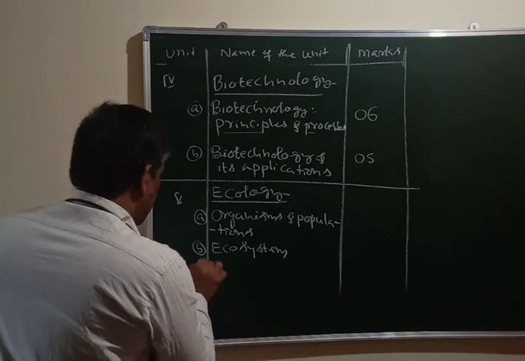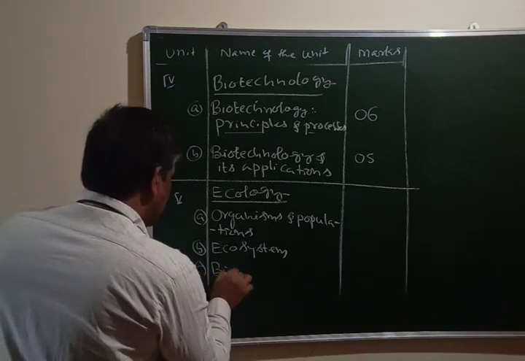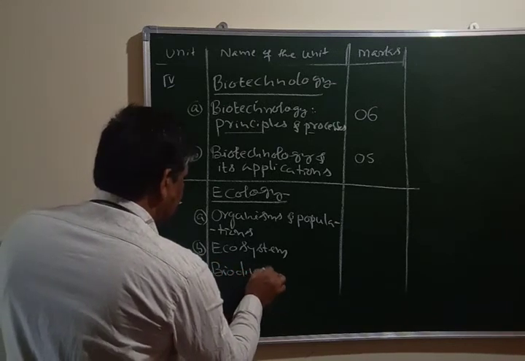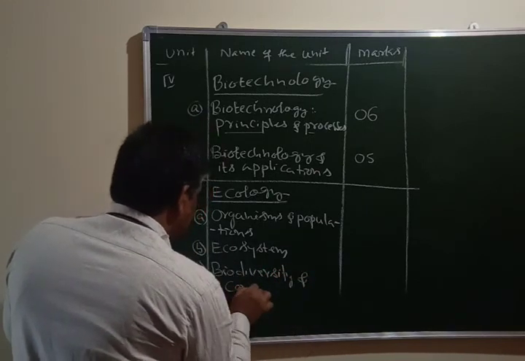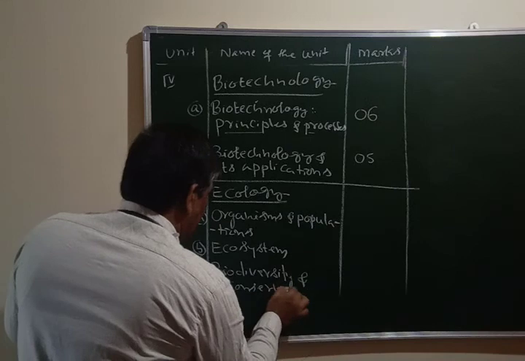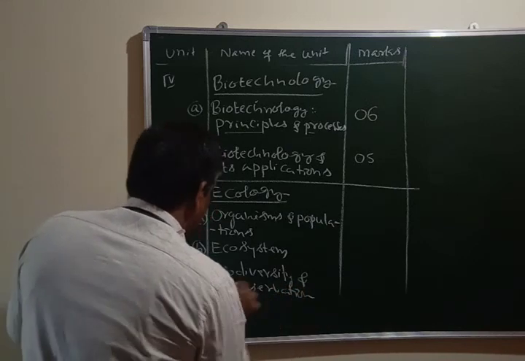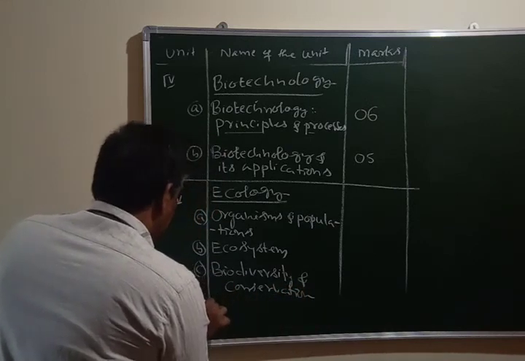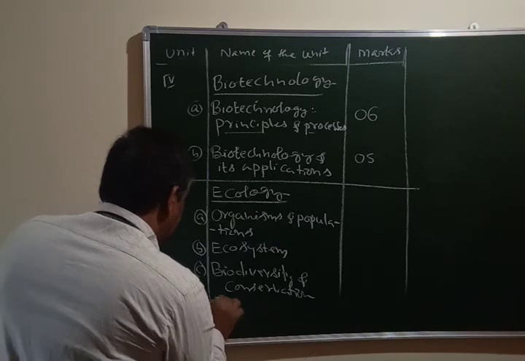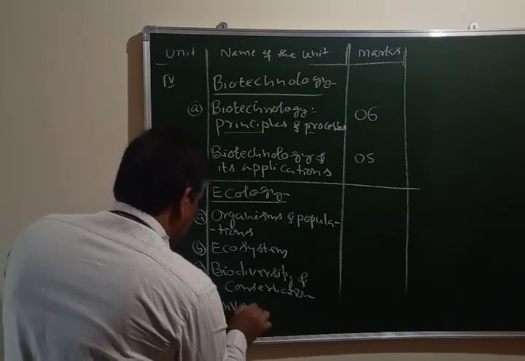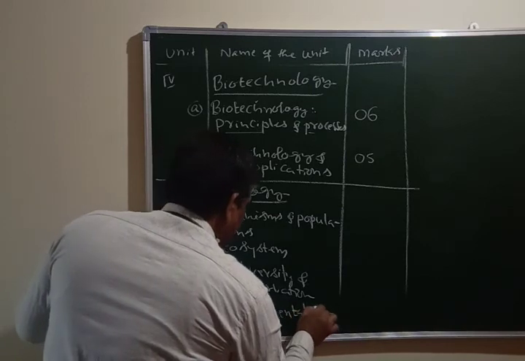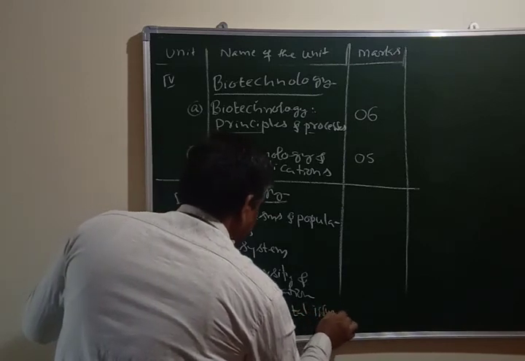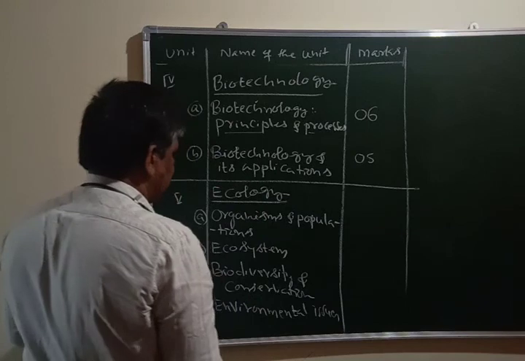The next one is biodiversity and conservation. And the next one is environmental issues. So this is your 4th lesson.